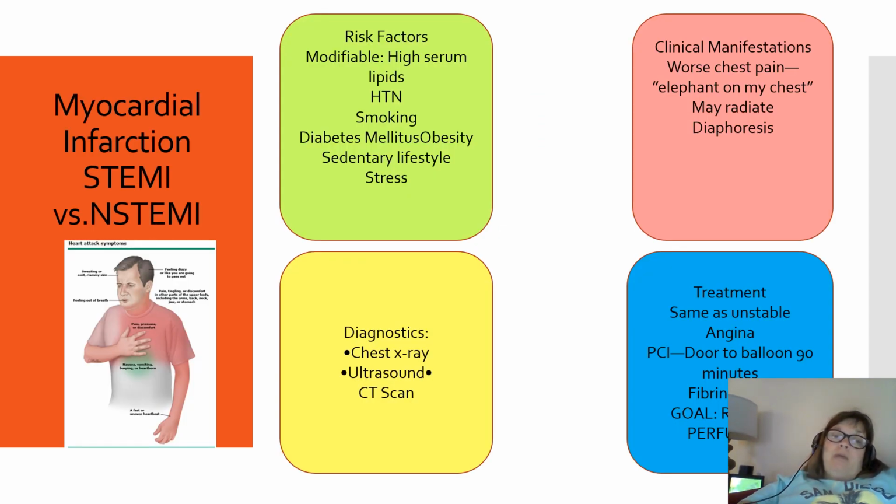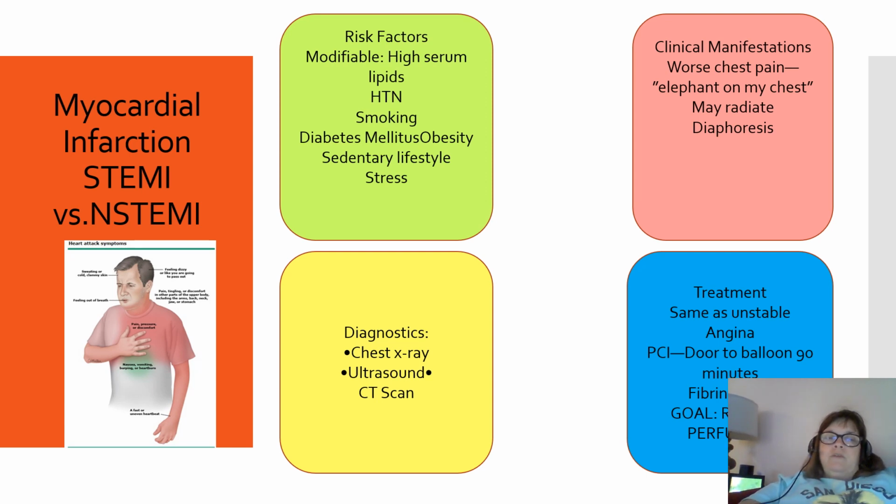When they have had a myocardial infarction, risk factors are unchanged, so I'm not going to review those, but they will complain about it being the worst chest pain they've ever had in their life. They feel like they have an elephant on their chest. It can radiate, and usually it'll radiate to the jaw, the left arm, maybe the neck, the shoulder. They may have diaphoresis. They may also have a little bit of nausea.